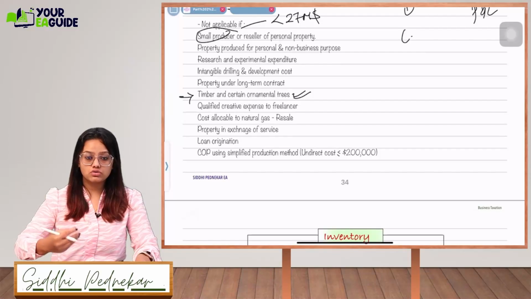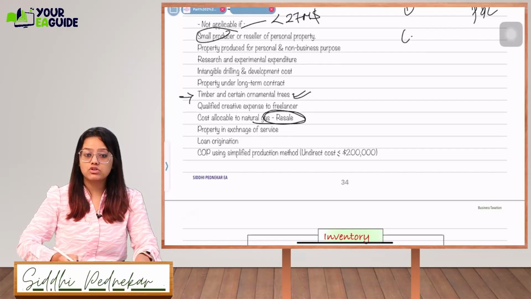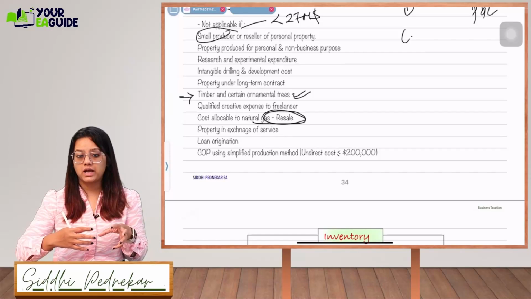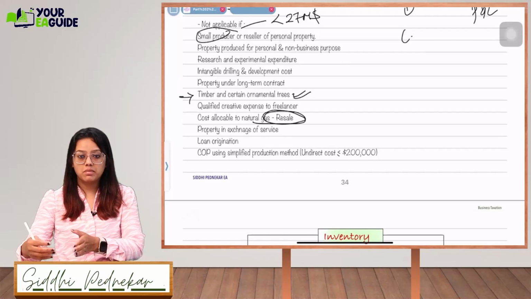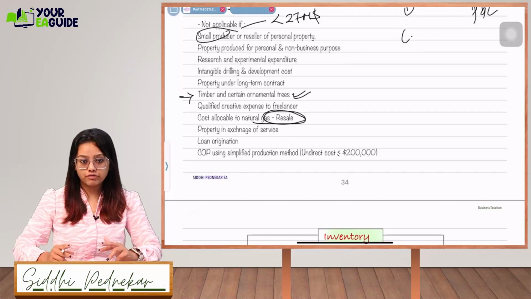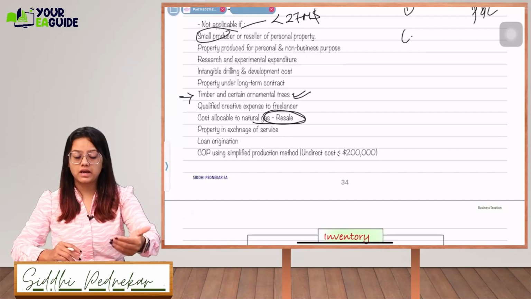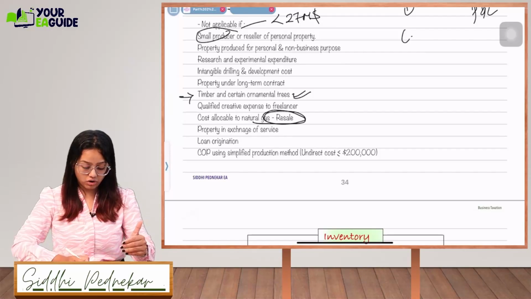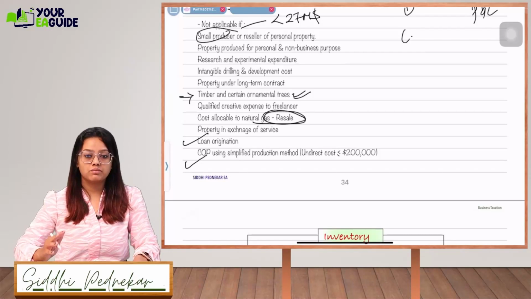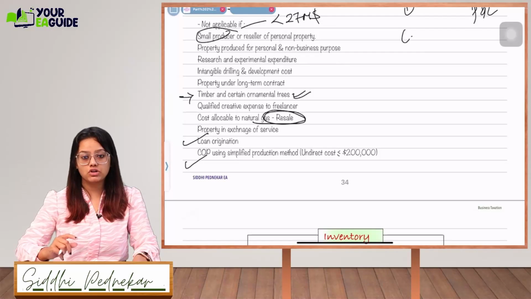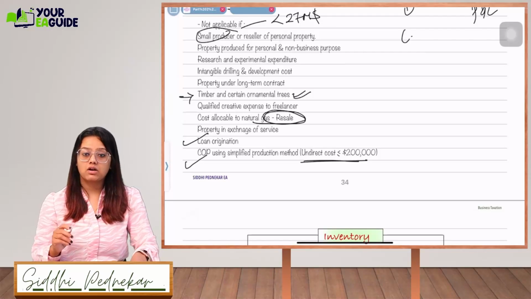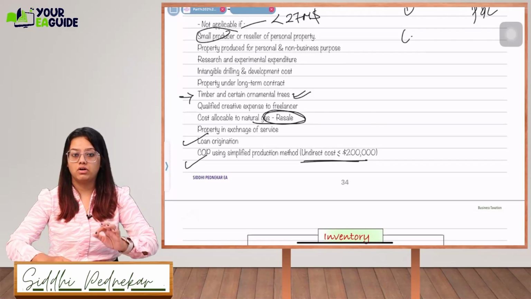Costs allocable to natural gas, where you are producing the natural gas and reselling it to other people. Property received in exchange for services, like-kind exchange, or if you provide a service and in exchange you receive a property. Loan origination, or cost of production using the simplified production method where indirect costs are less than $2 lakh.